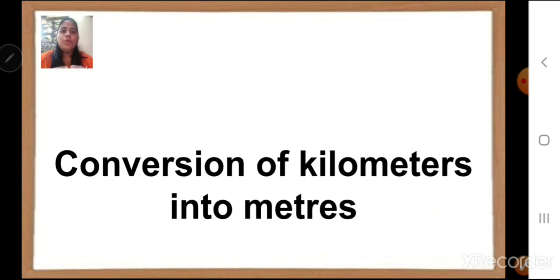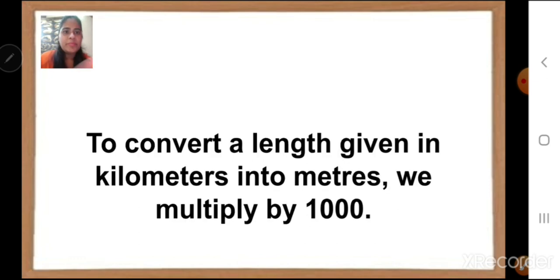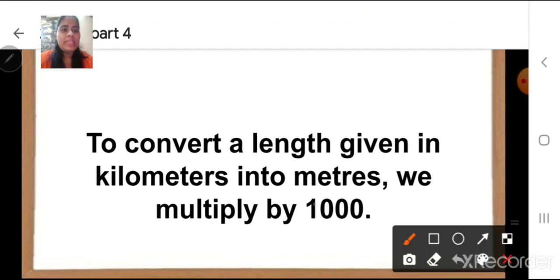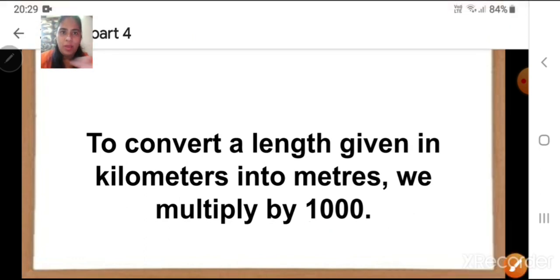Now, I told you 2 kilometers, but how does it happen? The conversion we are going to understand now is from kilometers into meters. Children, I told you 1 kilometer is equal to 1000 meters, right? Now to convert a length given in kilometers into meters, we multiply the number by 1000. Now this is very important. When you are converting from kilometer to meter, that time we multiply by 1000.